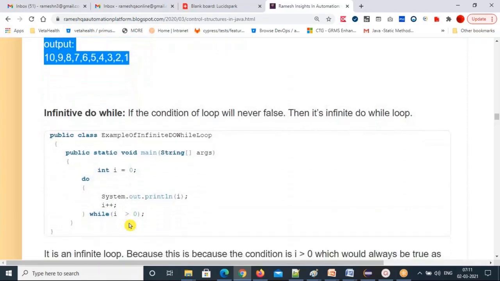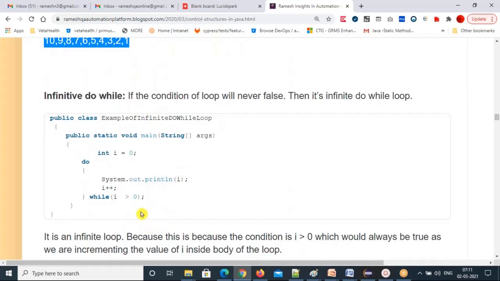Let's see the infinite do while loop, then we'll go for the examples. If the condition of the loop never becomes false, then it's an infinite do while loop. You can see here, int I equal to 0, do, System.out.println I plus plus, while I greater than 0.